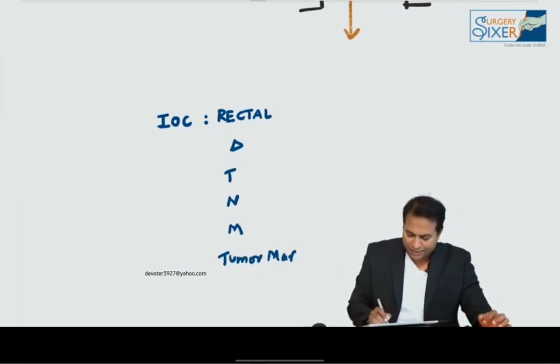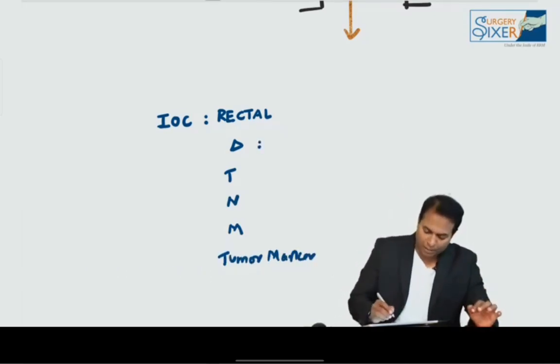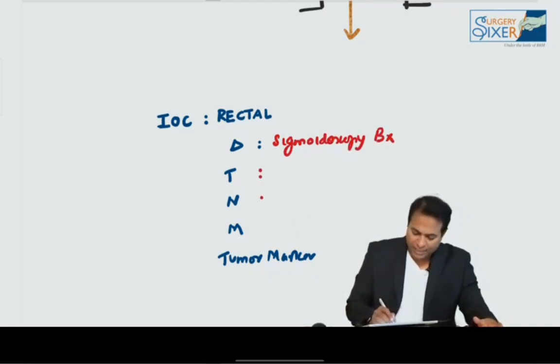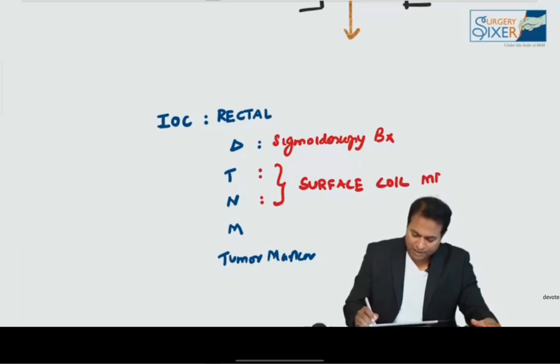So you have to know all the answers. To diagnose is by means of sigmoidoscopy and biopsy. We have to do sigmoidoscopy and we have to take a biopsy. For T staging and N staging, the latest answer is surface coil MRI, MRI pelvis.